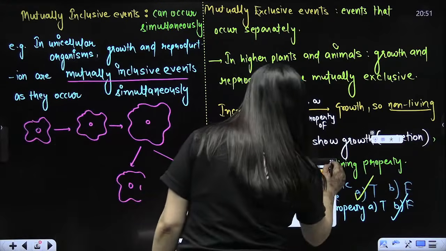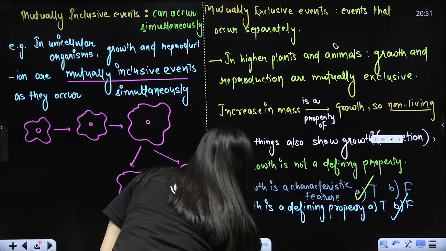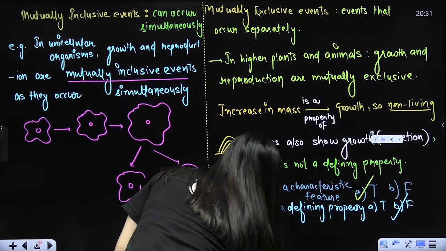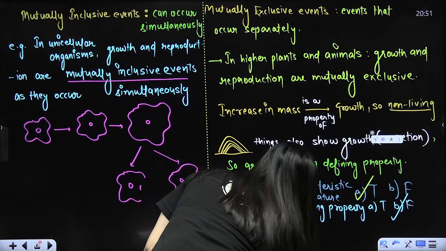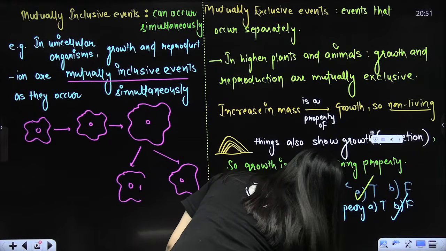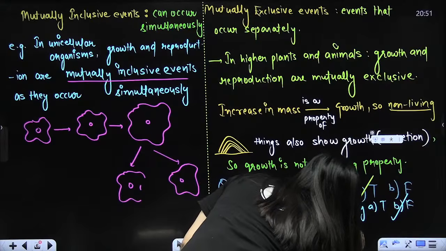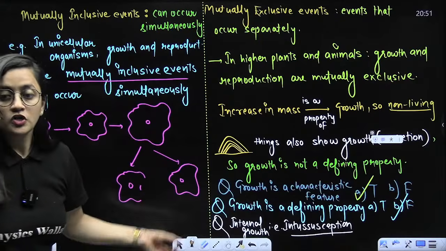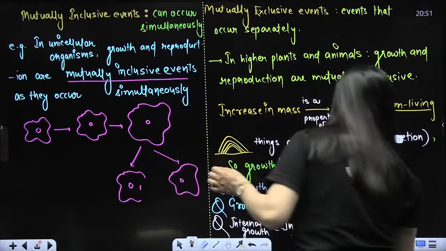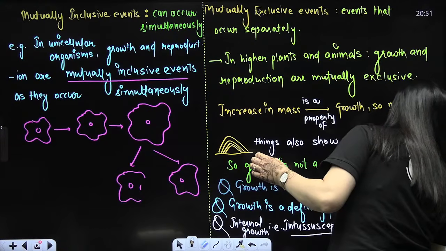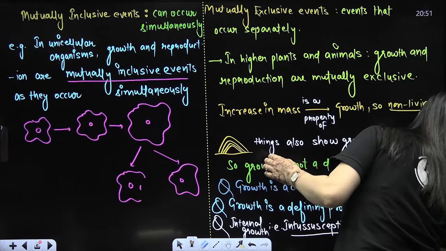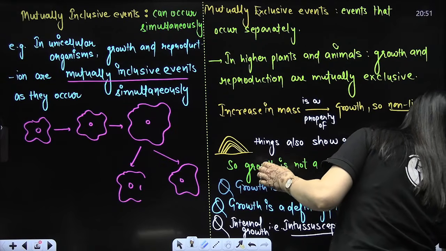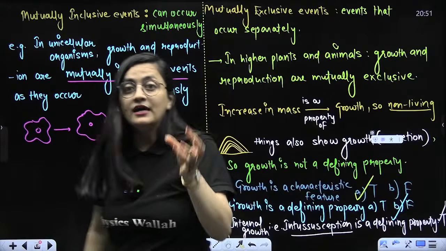Now, the third point here is internal growth. What is the term, beta, that we have used for internal growth? Everybody please revert. Stop chit-chatting and answer here and wake up. You don't have much time left. So pay attention. Internal growth, that is intussusception, is a defining property. Now, what will you say? So beta, this is true.